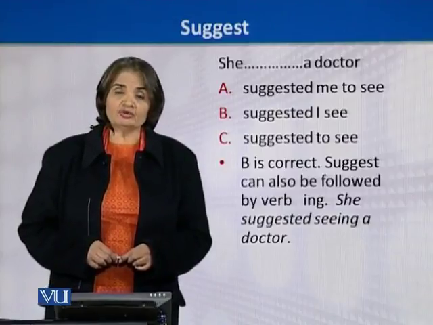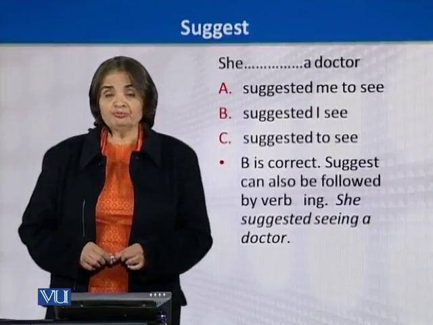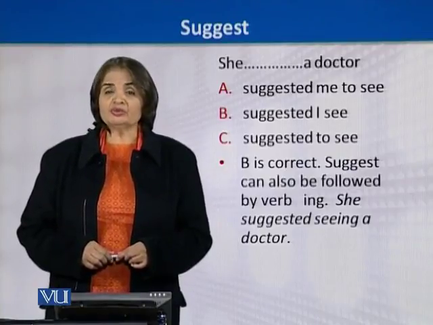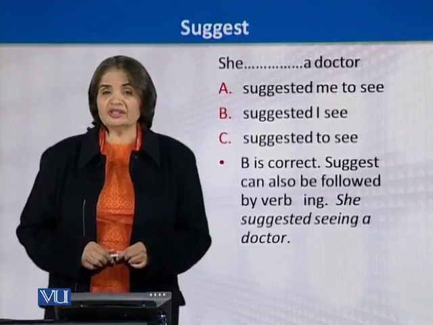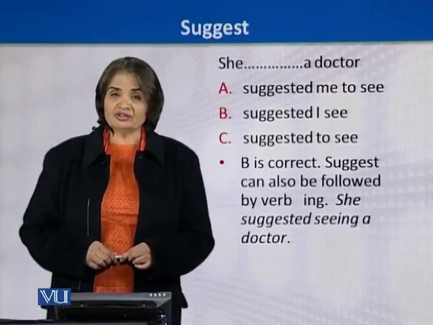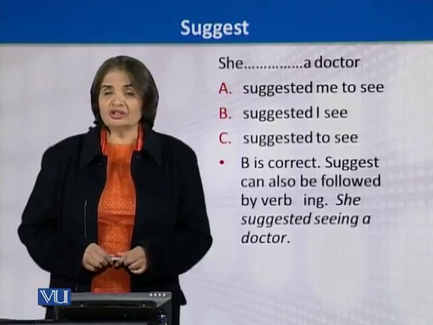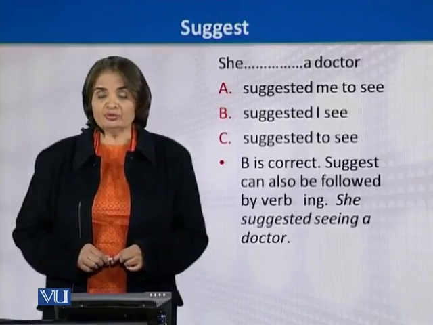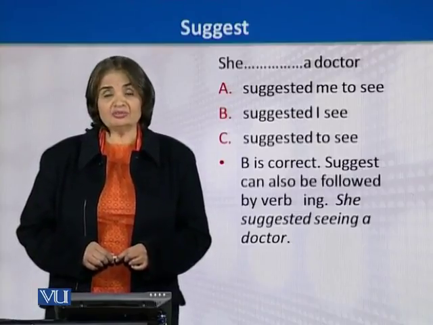We do not have to use the preposition to, and we do not have to use the pronoun me, because we are talking about a suggestion that is given, and the speaker who has been given the suggestion is talking about it. Therefore, it is not necessary to use the pronoun me to say she suggested me.